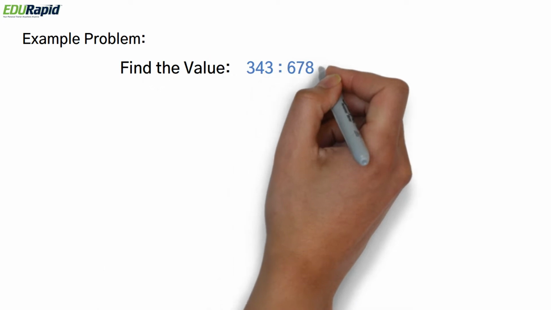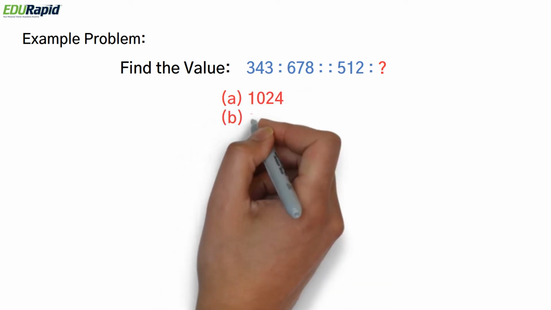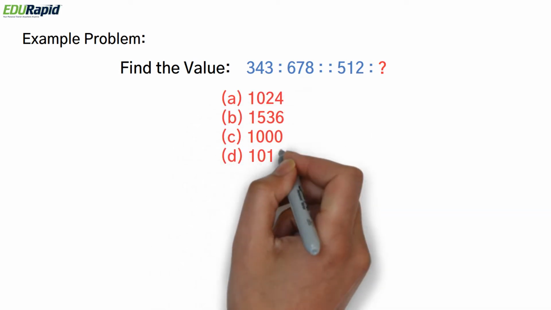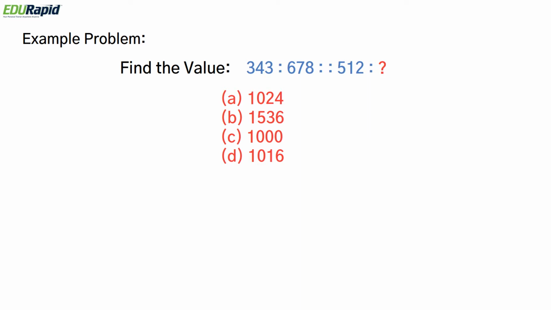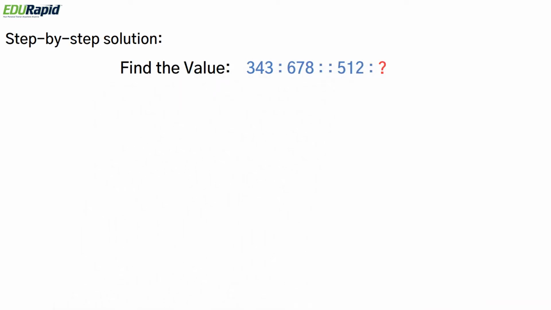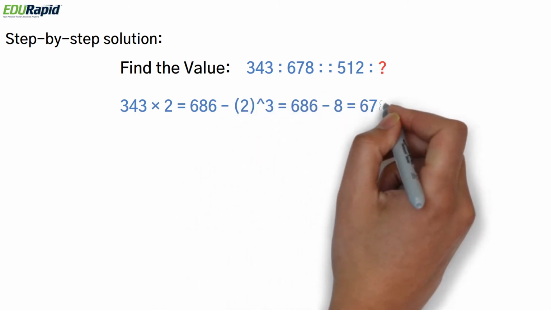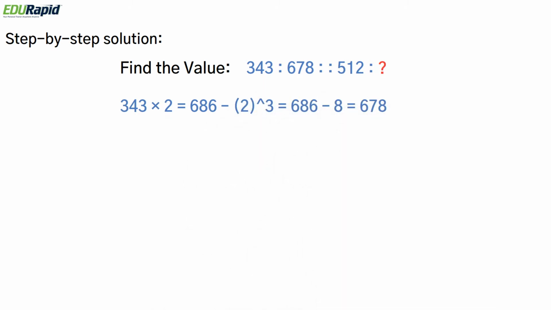Now let's look at the next problem. 343 is to 678 as 512 is to what? The options are 1024, 1536, 1000 and 1016. Let's look at the step-by-step solution. If you look at 343 and 678, there is a relationship. 343 times 2 is 686, minus 8. 8 is 2 cubed.